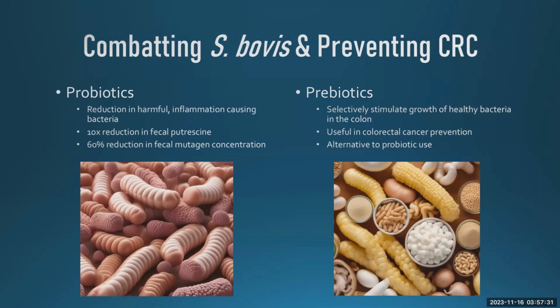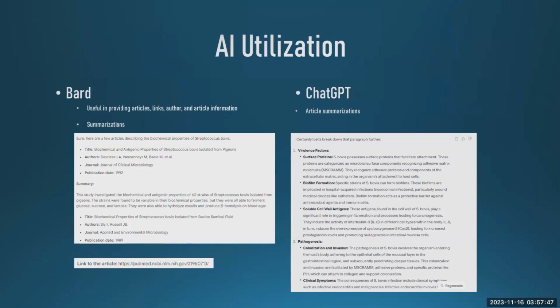For my AI utilization, I used primarily just Bard and ChatGPT, and had Stable Diffusion produce all my images for this presentation. Bard was particularly useful in providing articles, scientific articles more specifically, and it gave me links to those articles. It provided good citation information such as authors, journals, publication dates, and whatnot. It even gave little summaries that gave me a good idea of what I was going to be reading